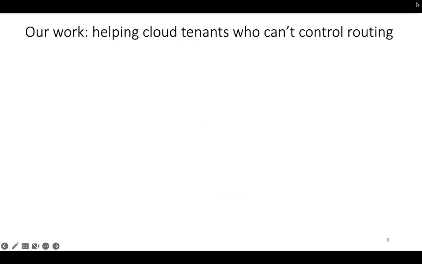Our work deals with cloud tenants who aren't able to control routing of messages between their VMs. A cloud tenant is presented a group of VMs which can all communicate with each other by, say, using sockets, but they don't control the paths over which that communication happens. So how do you deal with reordering and increase the incidence of the fast path for a cloud tenant?